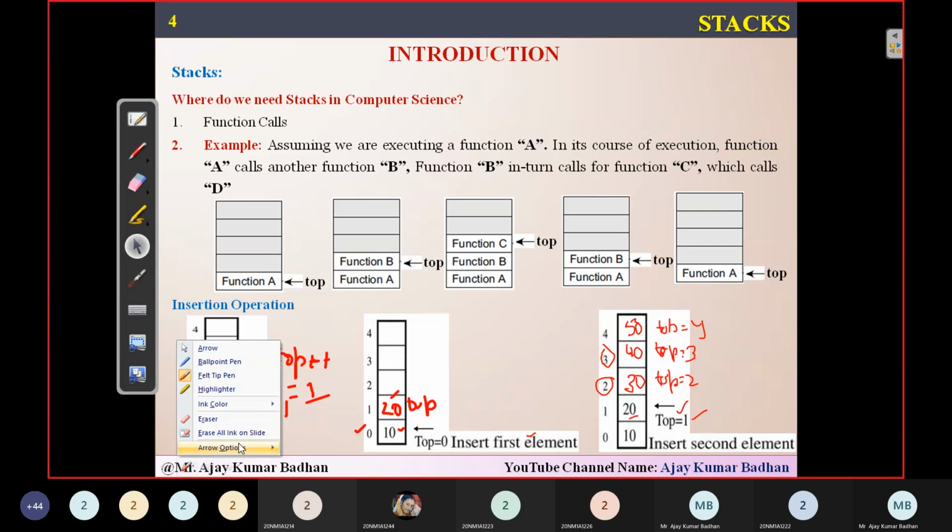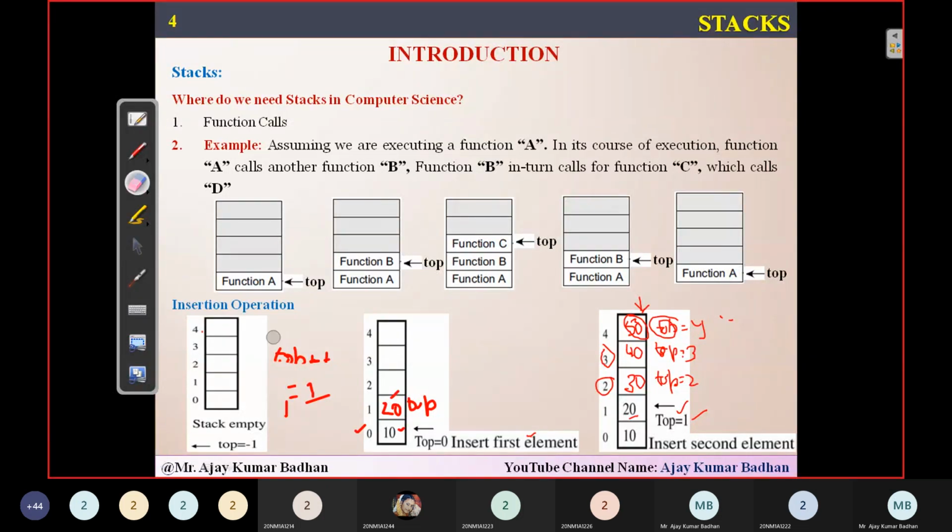This is the way you can insert or delete using only one variable here. That variable is top. Now if you see here, what is the last element inserted in this array? You can say 50 is the last element we have inserted, but when I'm deleting elements from the stack, 50 will be the first element that will be deleted. How? That we will see now. Let me erase it so that I will show you how exactly it is working in the next slide.